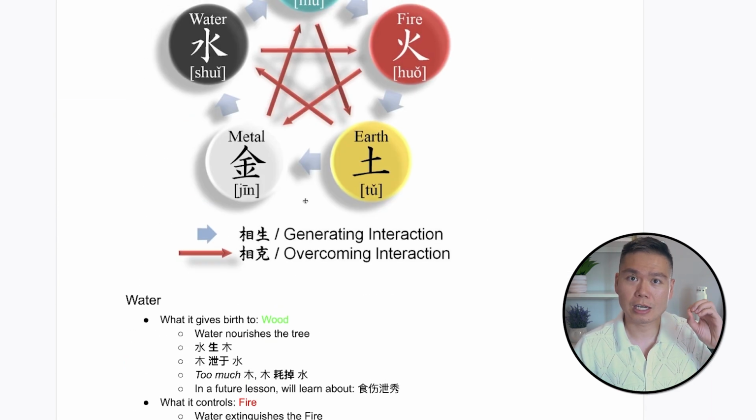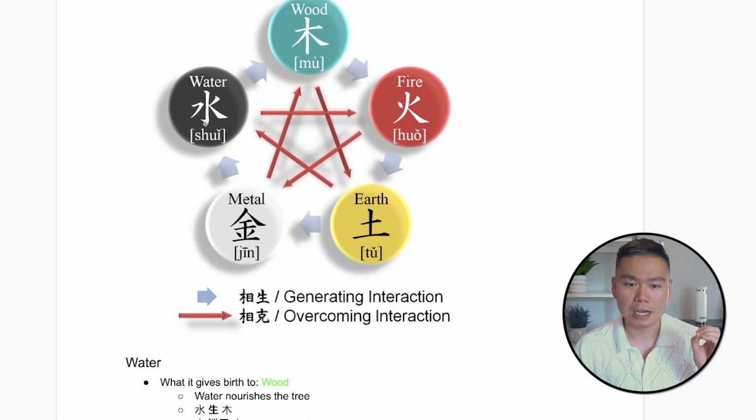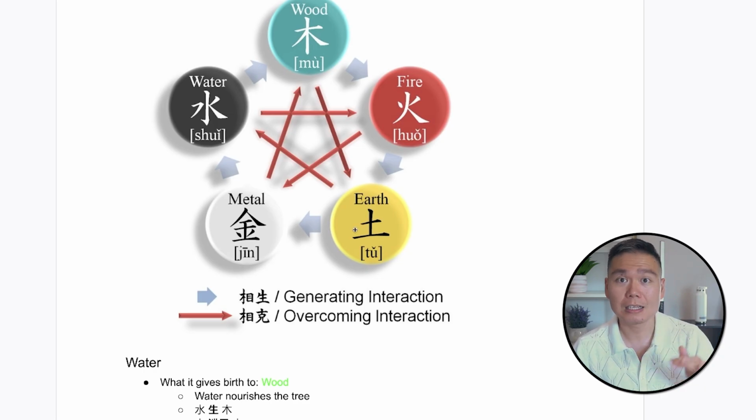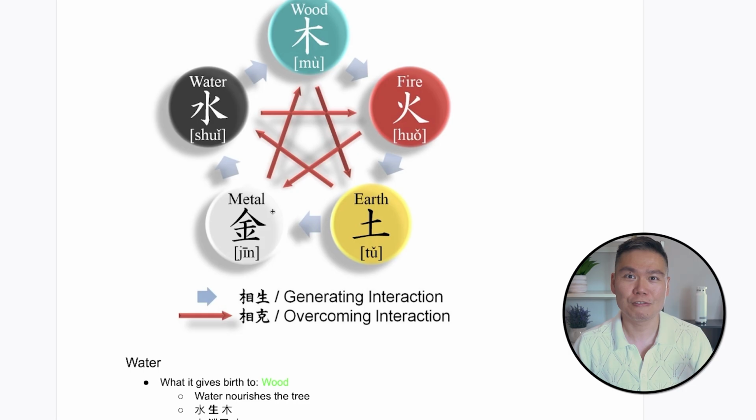That forms another kind of universal law. The thing that controls you, which is earth in this case, if water is the master that you're considering: you have two ways to counteract it. First, you find the thing that also controls the thing that controls you, which is wood. Or you find the thing that the thing controlling you gives birth to, which is metal. But that thing also happens to give birth to you. It's always that. The thing that controls you will always give birth to the thing that gives birth to you. That is a universal law of BaZi.